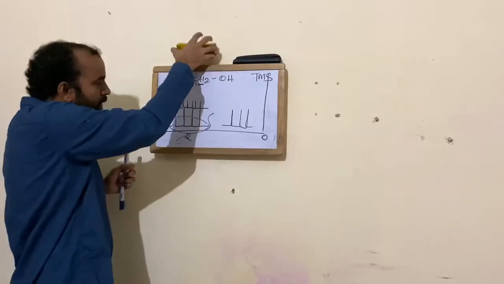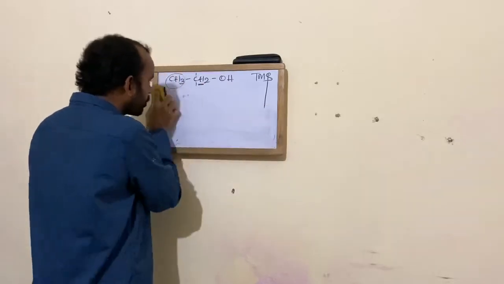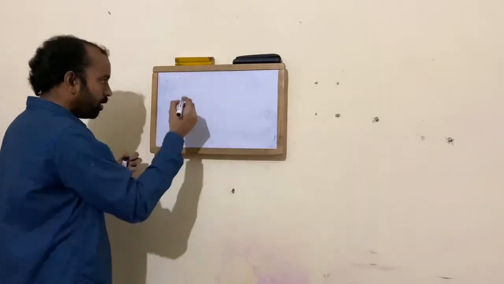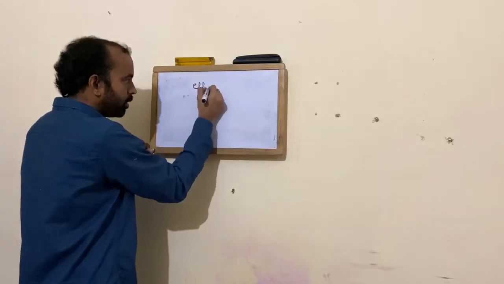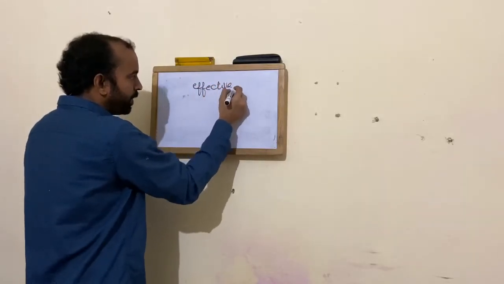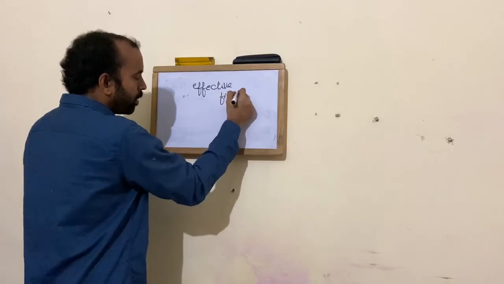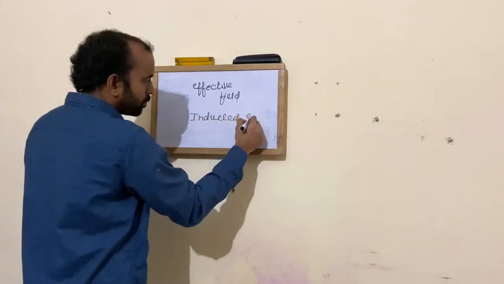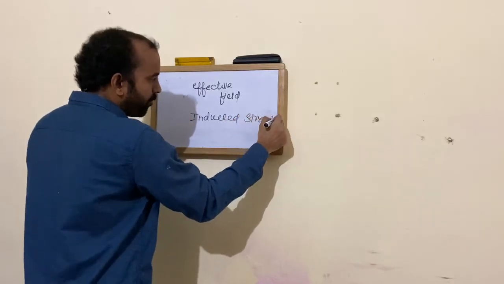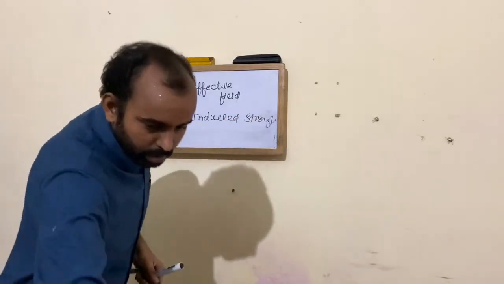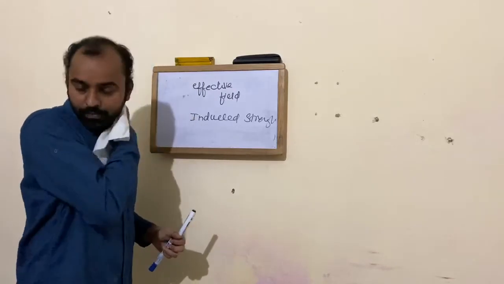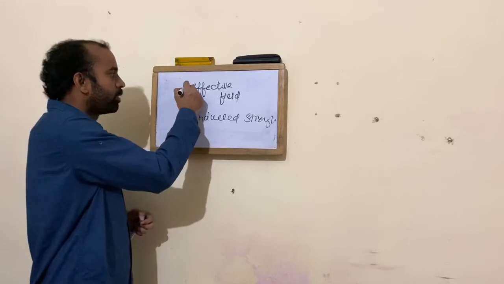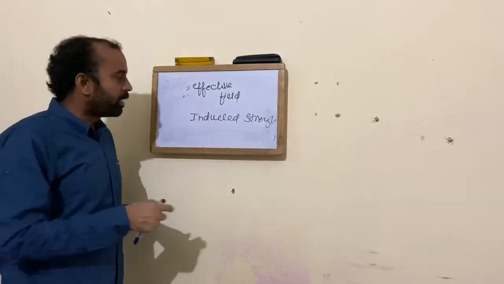Now you should know one concept called effective field strength and induced field strength. What do you mean by effective field strength and induced field strength is, all the protons in a molecule absorb with the same effective field strength but different induced field strength.